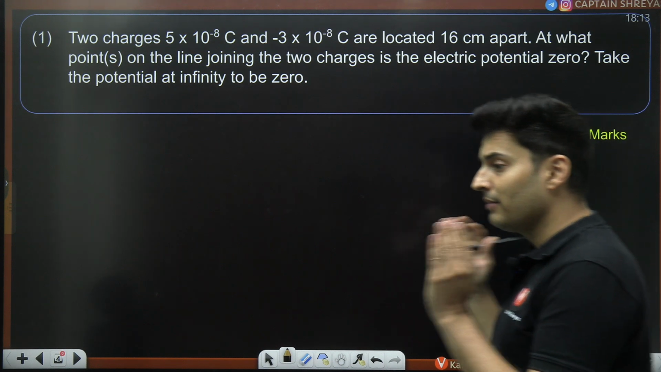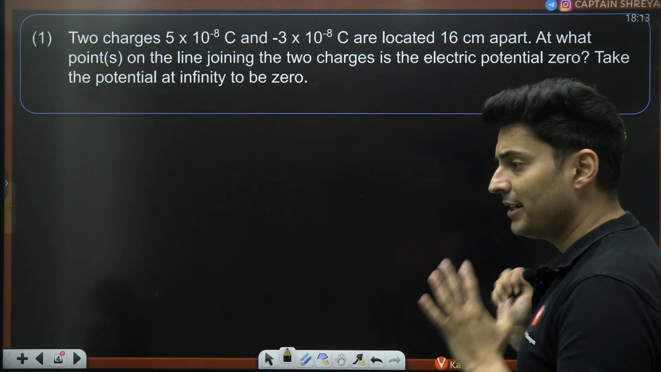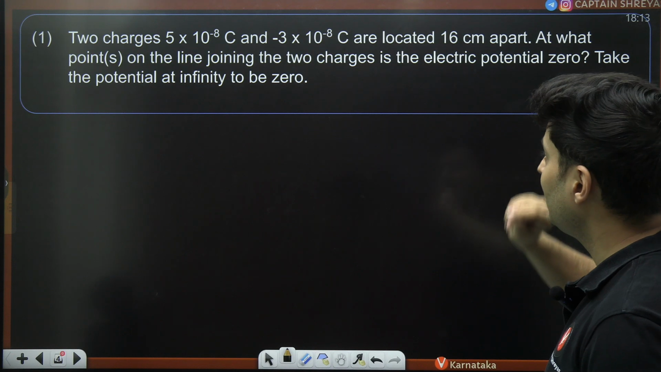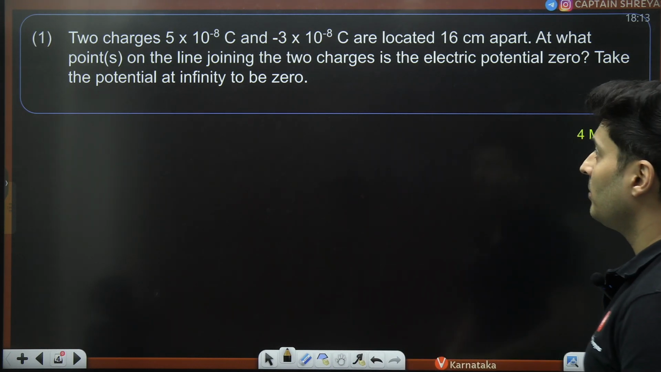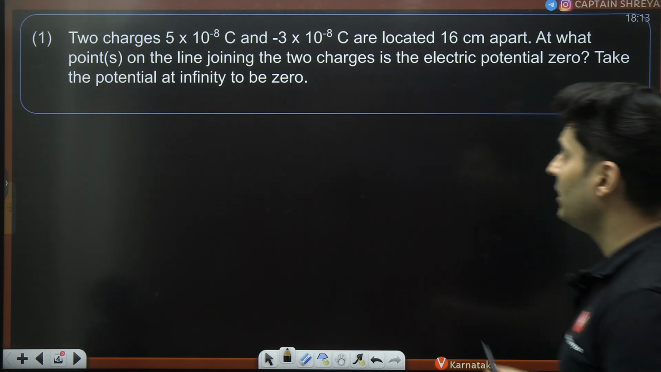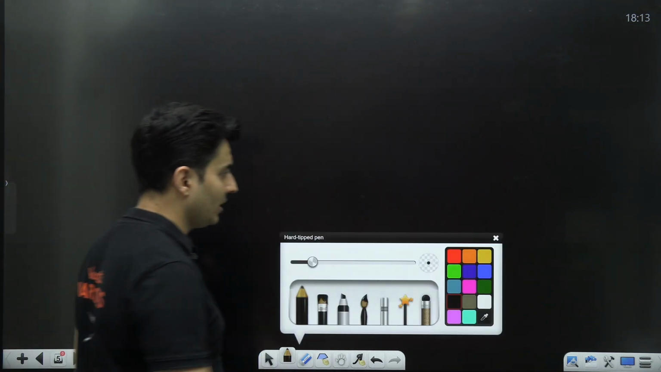These are all heavy weightage questions. They take some time to solve in the examination. So let's do it. Two charges are there, 5 × 10^-8 and -3 × 10^-8, 16 centimeters apart. At which point do you think the electric potential is zero? Take the potential at infinity to be zero. Standard practice. So let's try and solve this question, guys.